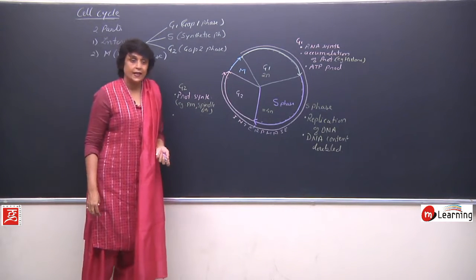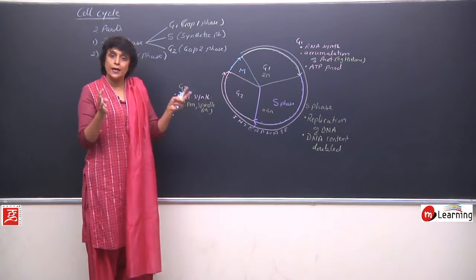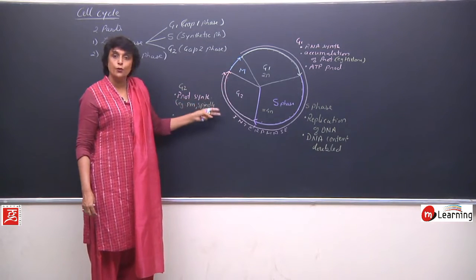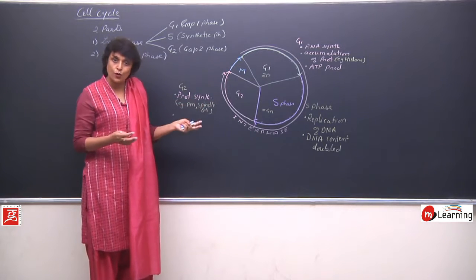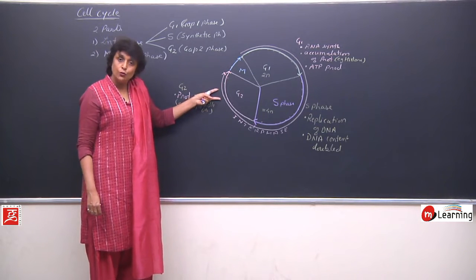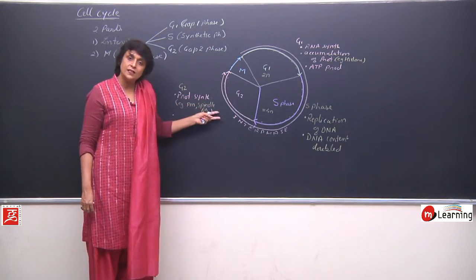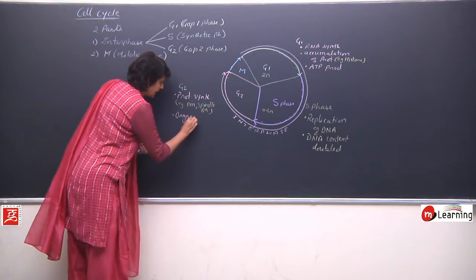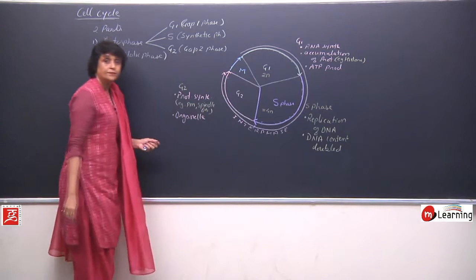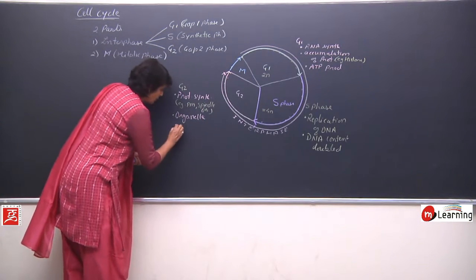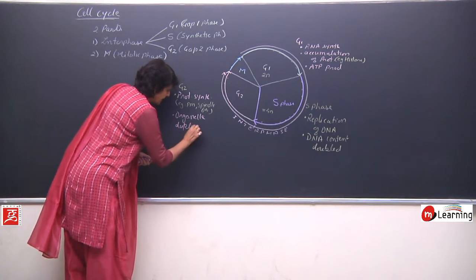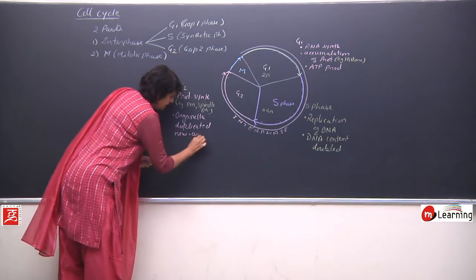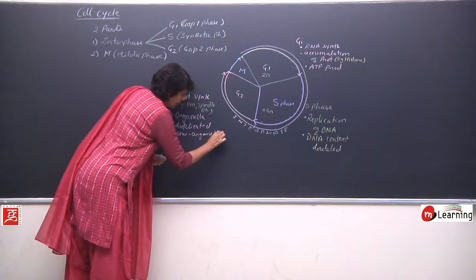Certain organelles will have to get divided. That means half of the mitochondria would go into one cell, half would go into the other. If it is a plant cell, plastids would also replicate. New ER is to be formed. Other organelles are also required. So organelles either get duplicated or new organelles are formed.